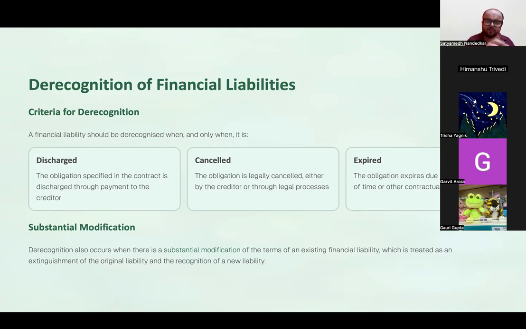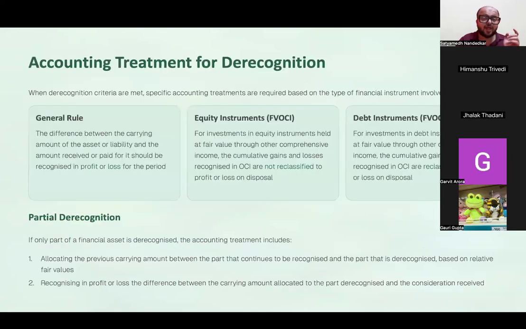The time limit for making the payment has gone away. So now the obligation has expired, and then you can derecognize the financial liability. There are situations of modification of financial liabilities or financial instruments in general where the original financial liability can get derecognized.